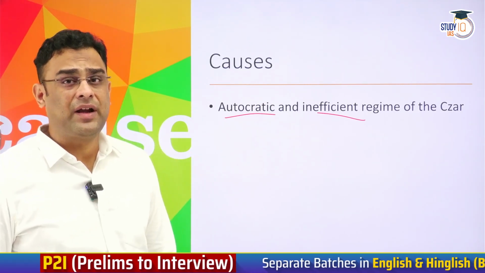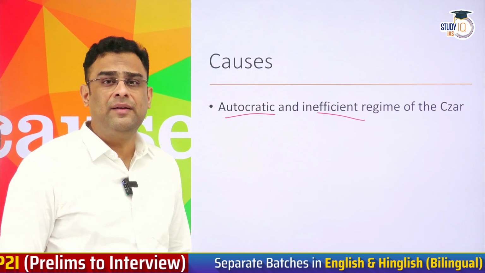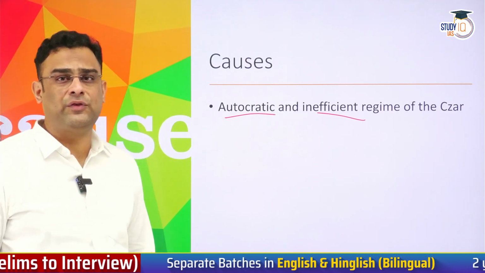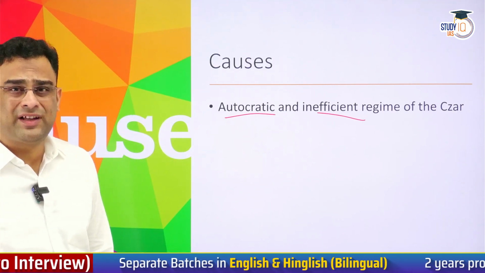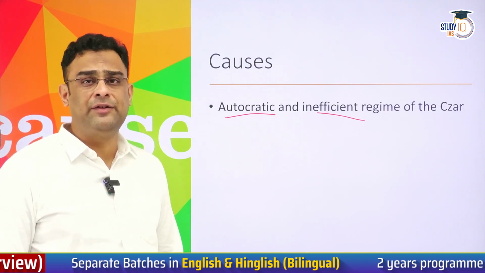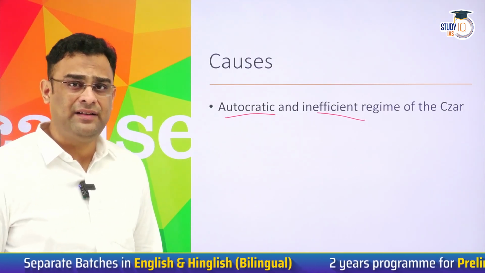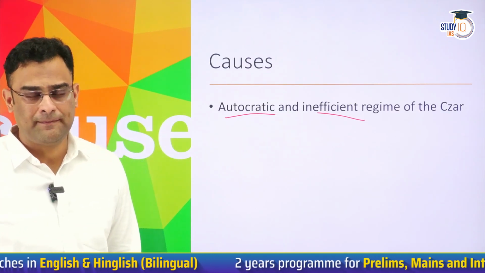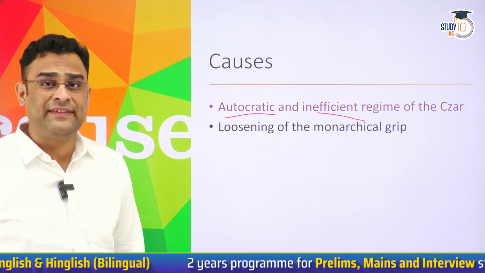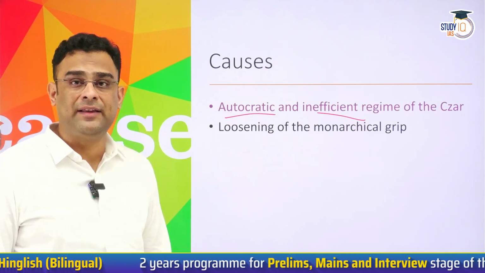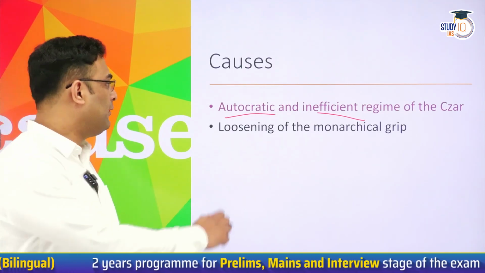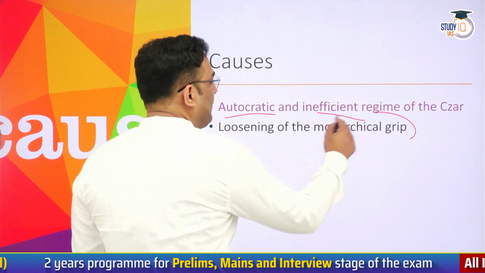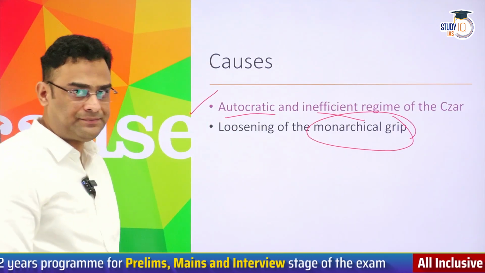But Russia continued to remain a semi-medieval feudalistic kind of a society. Its rulers were autocratic and people had very limited freedom. The economy was stagnant and there was very little opportunity for the masses to improve their lot. This made people angry as they compared themselves with what was happening in the West. While all of this was true, the grip of the monarchs was also weakening.